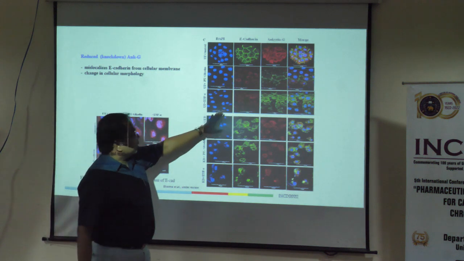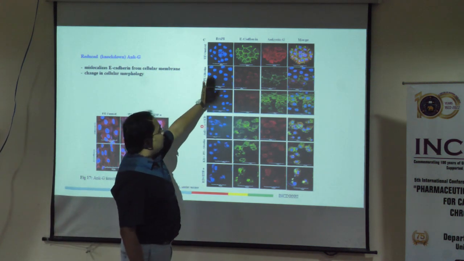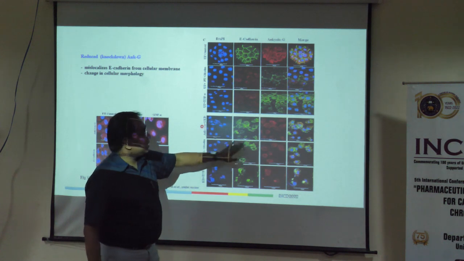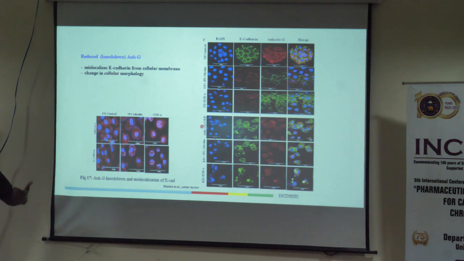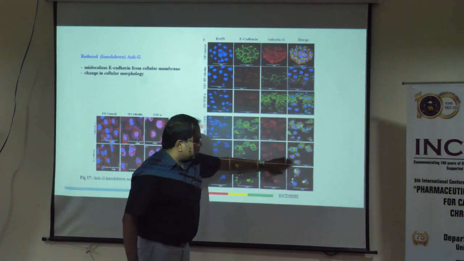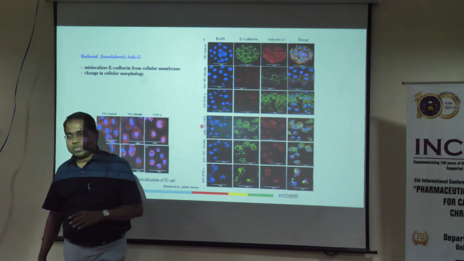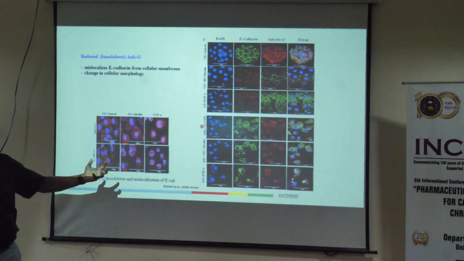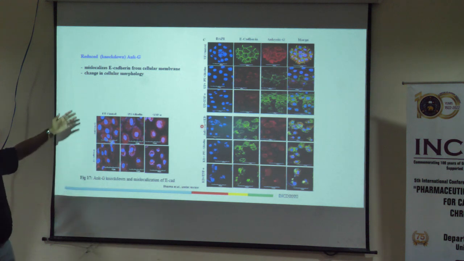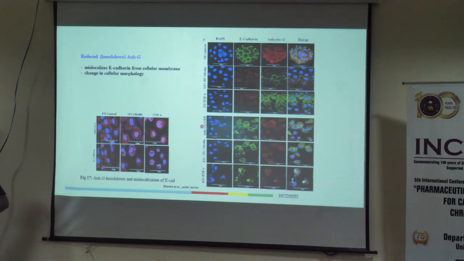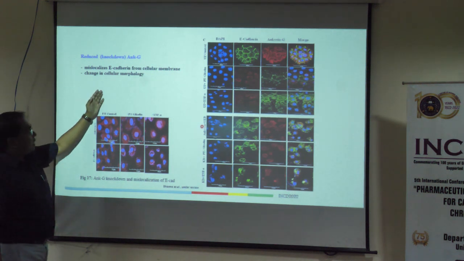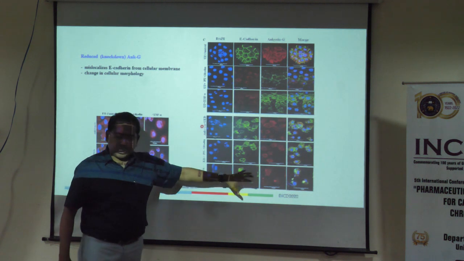Then we did this confocal study. These are the unconstricted cells, these are the constricted cells. You can see in the top picture where cells are unconstricted, the picture is showing a very intact E-cadherin structure and good cellular morphology. But when you look at the bottom panel, which are constricted cells where ANKG is downregulated, you can see the cellular morphology is changing, and also the mislocalization of E-cadherin due to knockdown and the treatment of gliadin and TNF-alpha is changing the cellular structure.